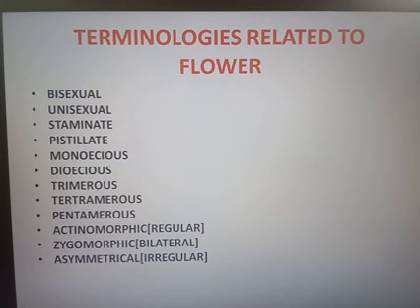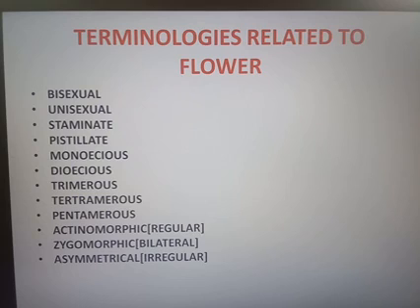In actinomorphic, we can divide the flower in any plane. In zygomorphic, only one plane. In asymmetrical, it is not possible to cut the flower into two equal halves. Example is canna, C-A-N-N-A, an ornamental flower.